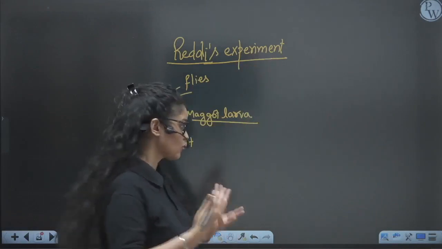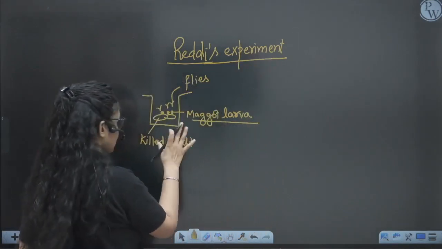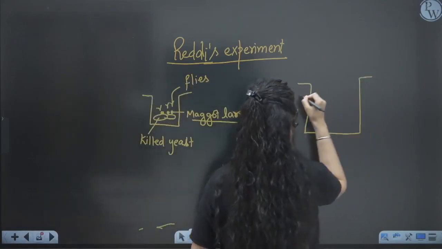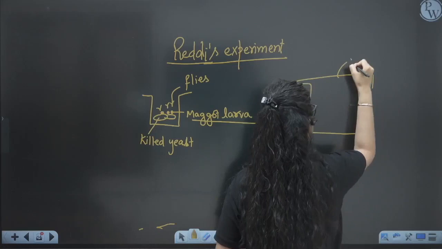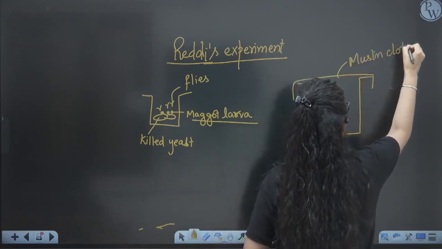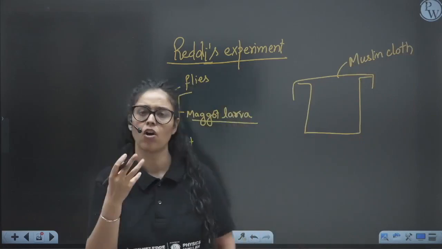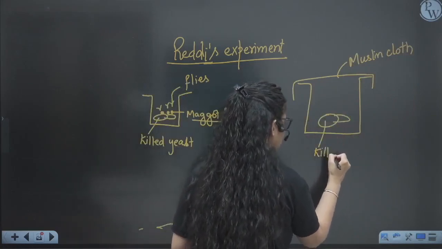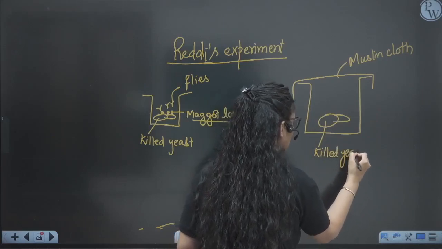No. So this is the first experiment. Then he took the jar and closed it with muslin cloth. Why muslin cloth? Because it's very thin, so the smell of the killed yeast or meat can go out, right?